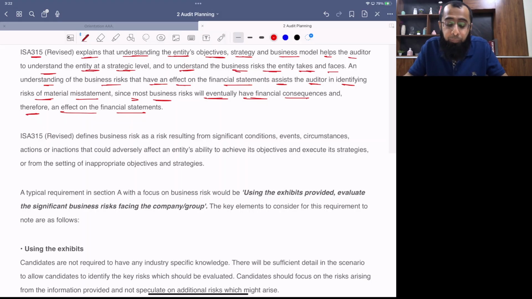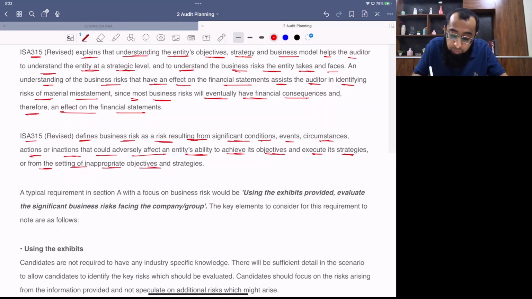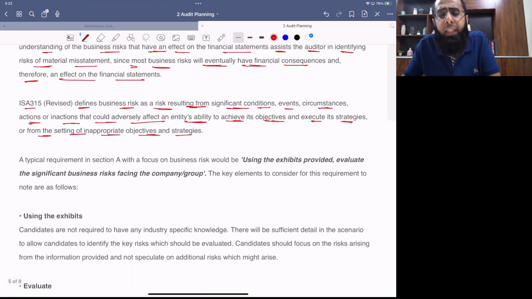examiner drafted document. ISA 315 defines business risk as a risk resulting from significant conditions, events, circumstances, actions, or inaction that could affect an entity's ability to achieve its objectives and execute its strategy, or from the setting of inappropriate objectives and strategies. So, as we discussed earlier, business risk is anything which affects the entity's ability to achieve its objectives. Now, what are those objectives? Going concern, profits, cash flows. So anything which is affecting the entity's ability to achieve its objective, to go as going concern, to earn profits, to generate cash flows, that will be regarded as business risk.